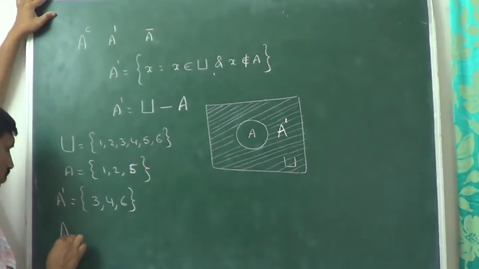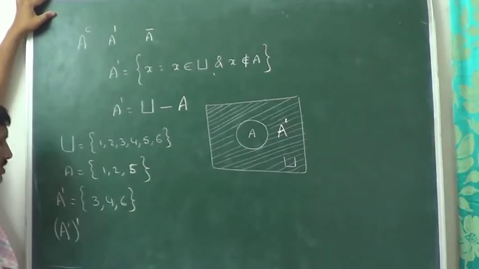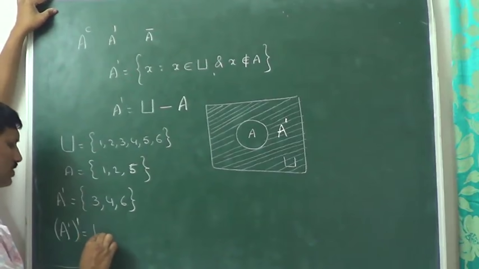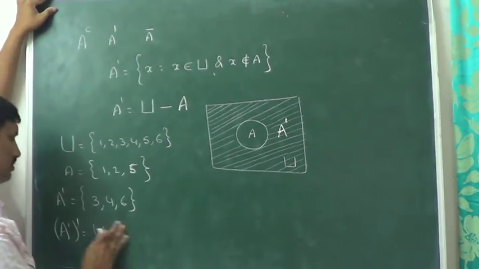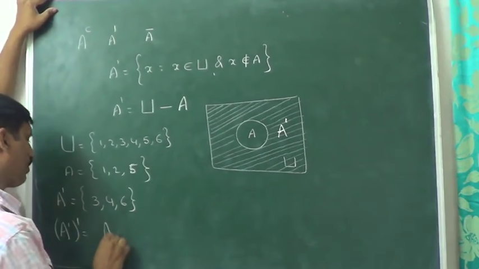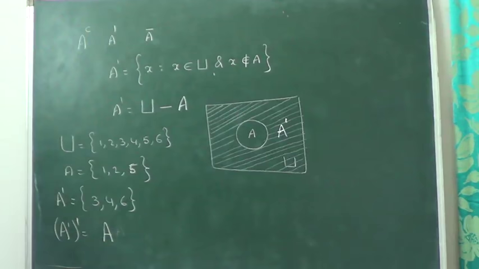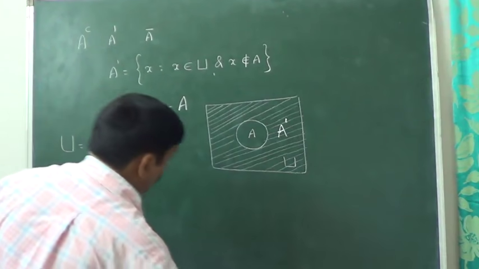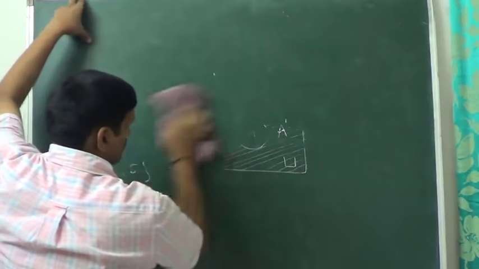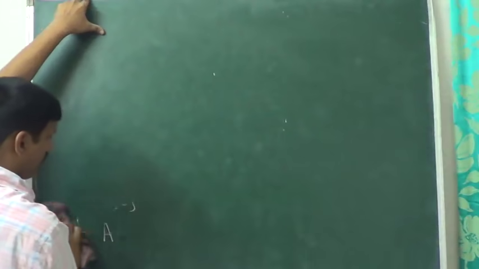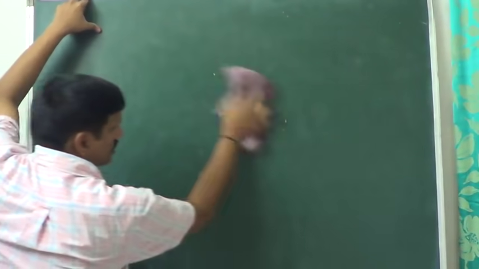Now can you tell me what is A dash whole dash? A dash whole dash is equal to universal set minus A dash, right? That is nothing but A only. A dash whole dash is equal to A, right? Now again I am going to discuss the symmetric difference of two sets. We already discussed the symmetric difference here.